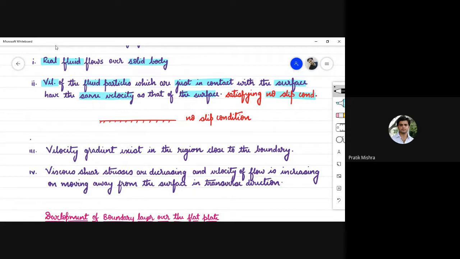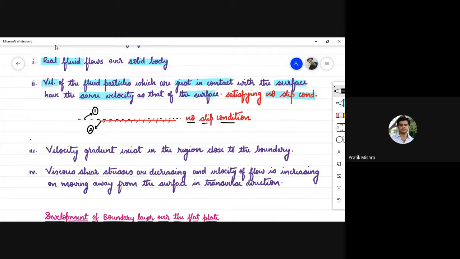What I want to say is that if you have this solid surface, then the layer which is just in contact with this surface, the layer just above the surface, the relative velocity of these two layers, this is the fluid layer and this is the solid body, the relative velocity of these two layers needs to be 0 in order to satisfy the no slip condition.